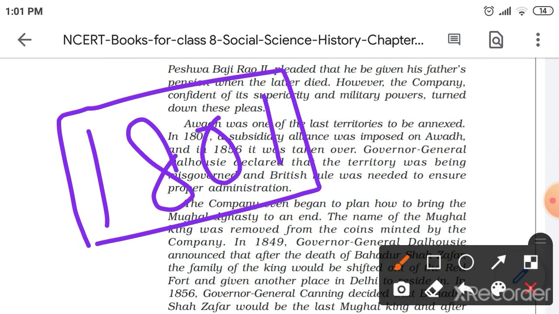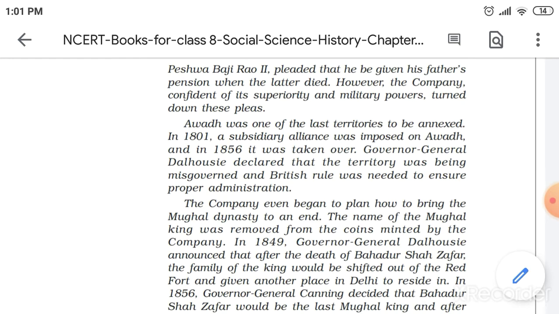That is why the Britishers had to take this place, so that the people of Awadh would be pleased if the Britishers ruled over Awadh. Okay, so this is how in 1856 it was the last place to be annexed.